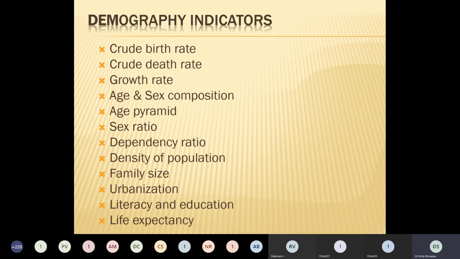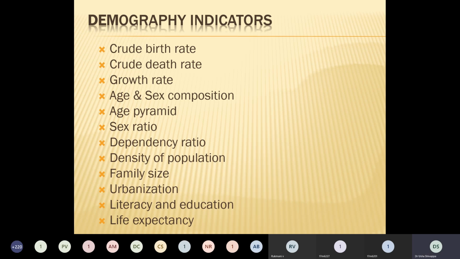It is sort of barrel shaped. That will be in developed countries. If you look at these pictures in the textbook, you'll get an idea of what the age pyramid looks like in developed and developing countries.